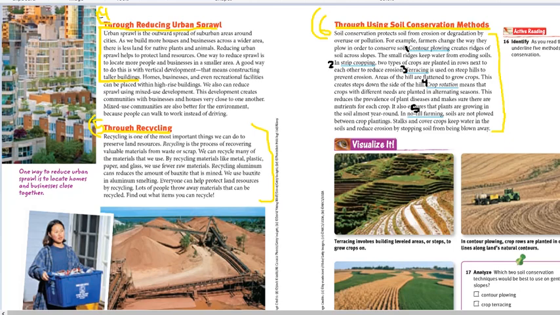This can be done by constructing, for example, taller buildings and placing businesses and houses close to each other. For example, instead of building 100 houses horizontally, meaning each house has one floor only, we can instead build 5 buildings, each consisting of 20 floors. In this way we are using less area for the same number of houses or apartments.